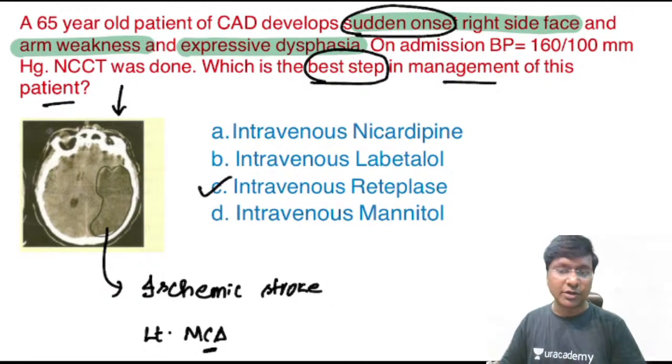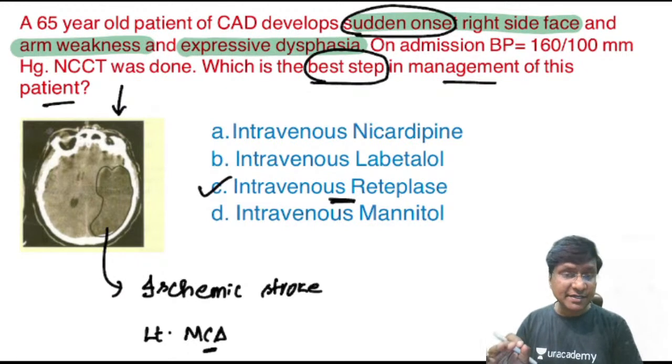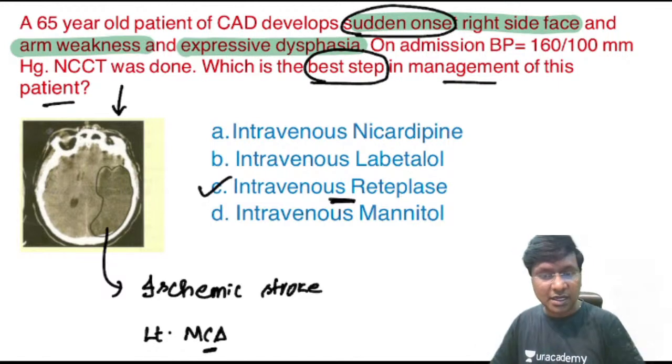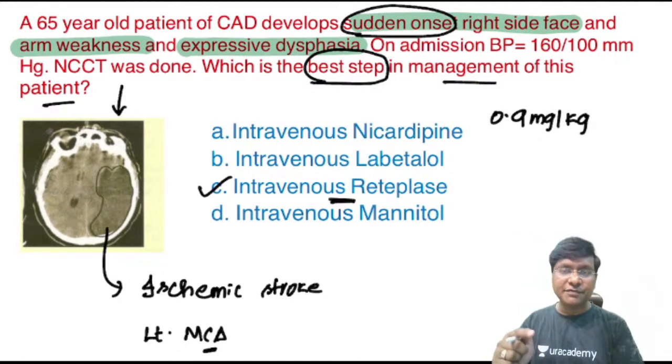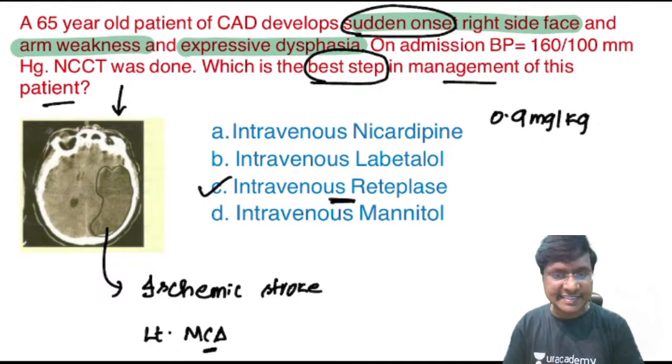That is thrombolysis, that is intravenous reteplase has to be given. What is the dosage that you will give? The dosage of the thrombolytic agent is around 0.9 milligram per kg body weight, out of which 10% you will give in the first minute and the remaining 90% within 60 minutes. That is how you will do the intravenous thrombolysis.